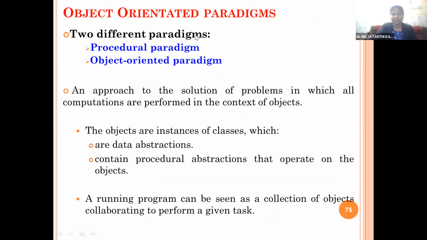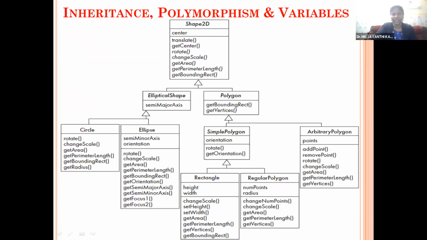So here we have inheritance also: base class, derived child class, grandchild classes. The level 1, level 2, level 3 hierarchy is maintained. Polymorphism means here the same function get boundary rectangle is represented in many of the derived classes. Based on the object, if you create an ellipse object called E and call E dot get boundary rectangle, this function will be executed.